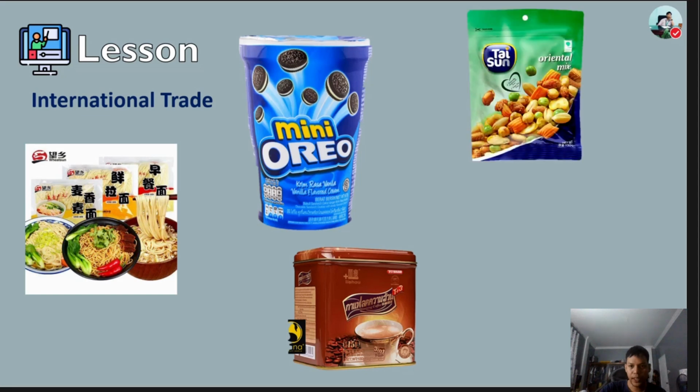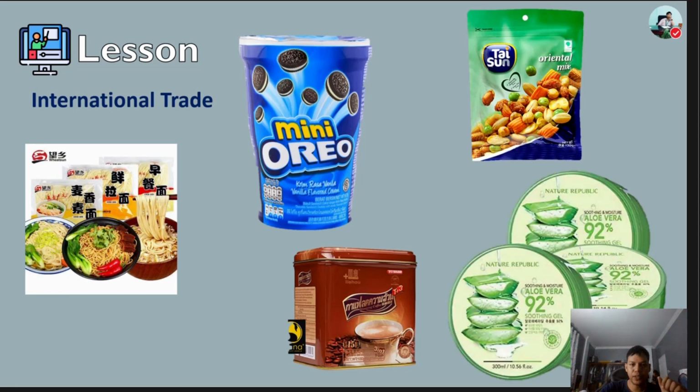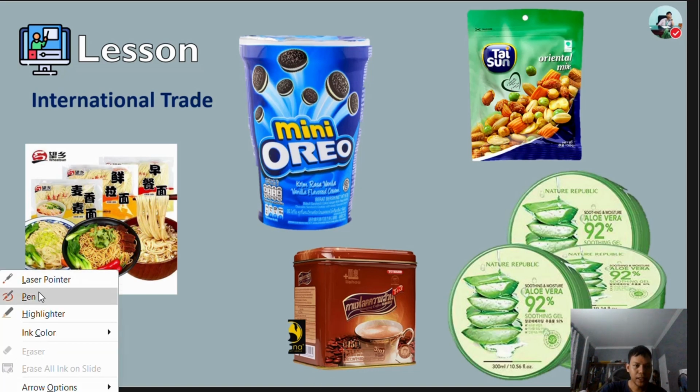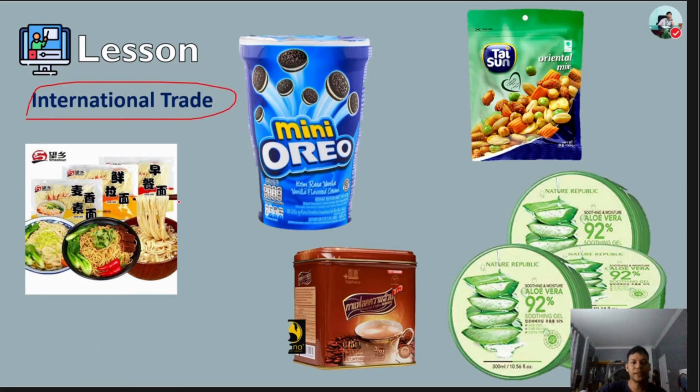And we also have food, I think from Malaysia, this Oreo mix. And then we also have products from South Korea. I believe you also encounter these beauty products from Korea. So there are different products that we have seen in the market, store, or mall, and that is part of what we call international trade.